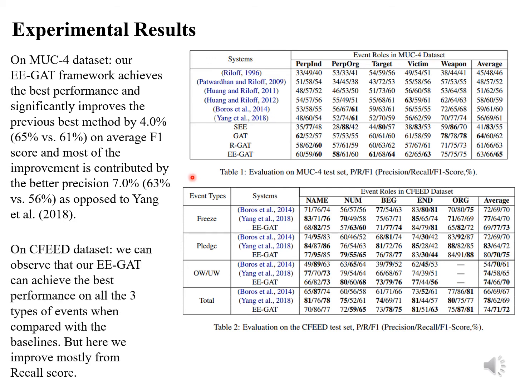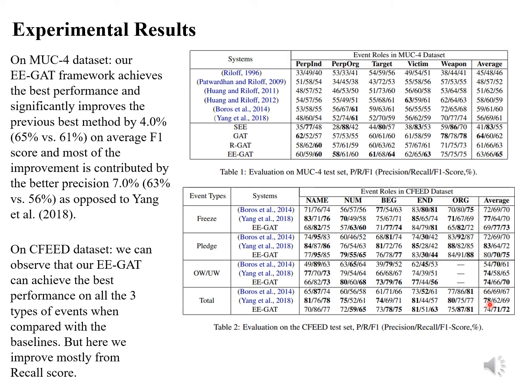For the Chinese version dataset, our model also performs best across all the three event types, and we can see a difference here: we do not improve precision that much over the previous best model from Yang. This is because this dataset is very special.